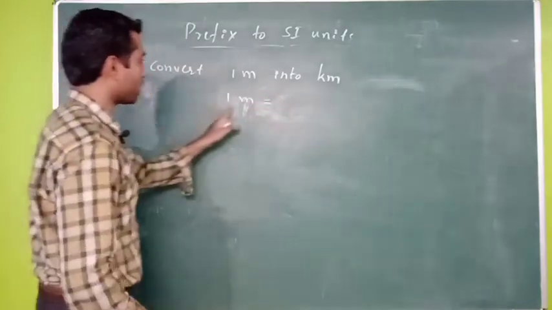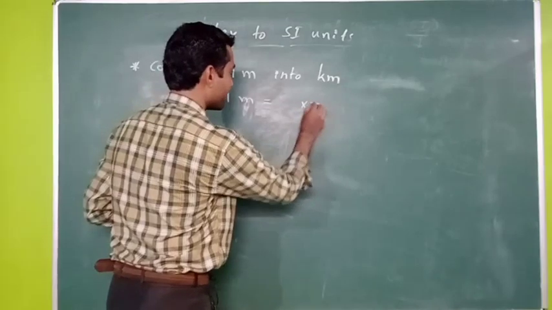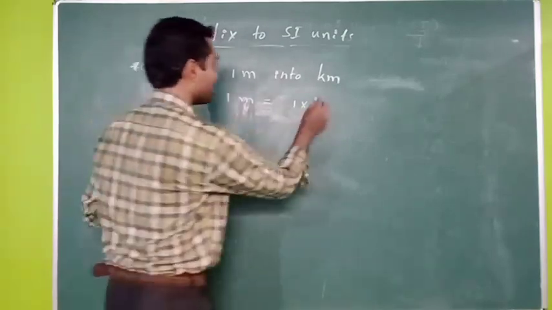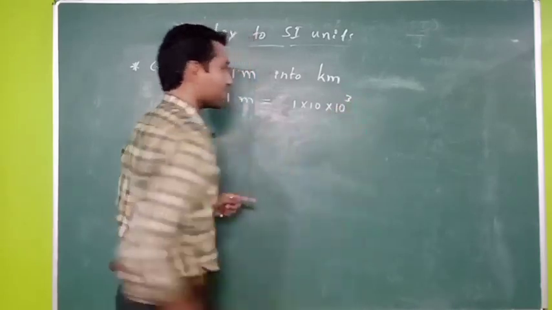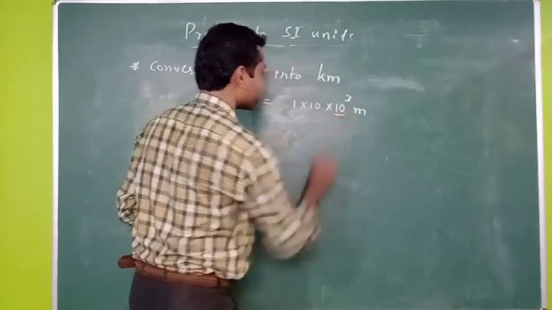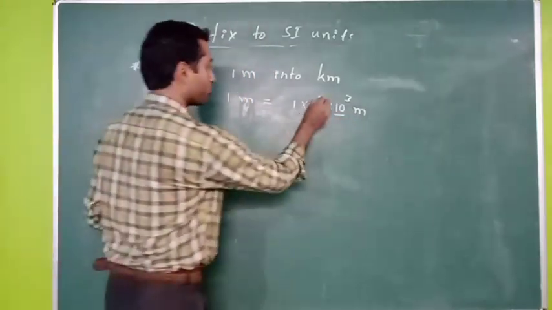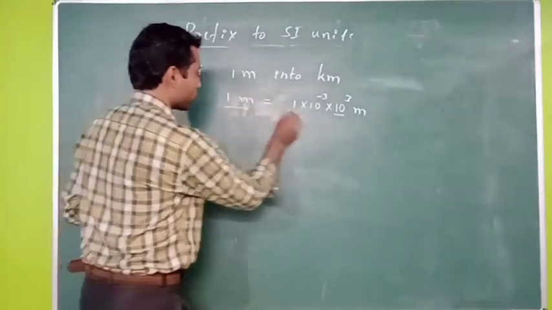So if you want to convert into kilometer, that means I have to multiply this 1 with 10 raised to 3, that means kilo, right? Meter as it is. In order to cancel this 10 raised to 3, I have to multiply this with 10 raised to minus 3.